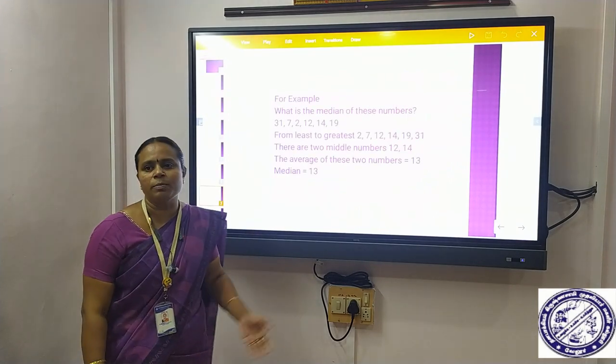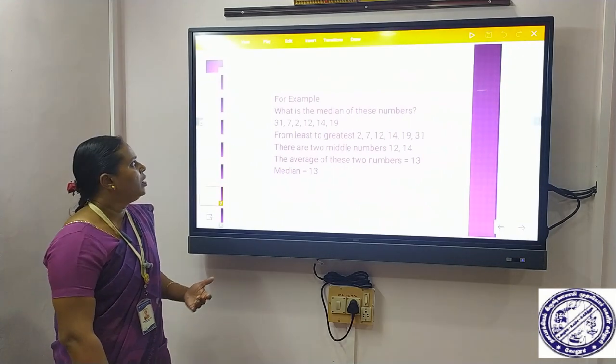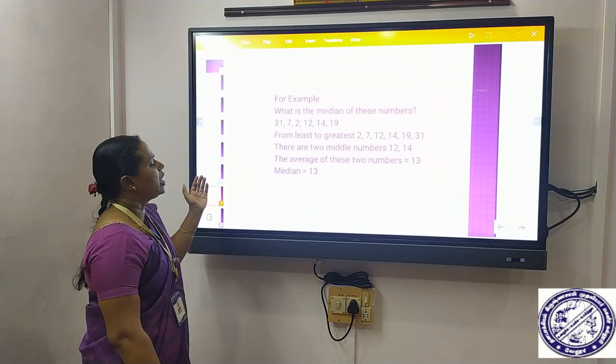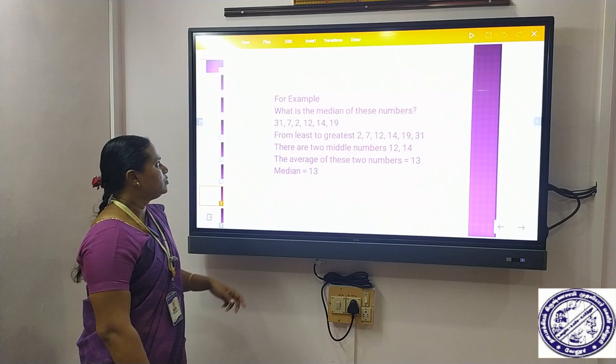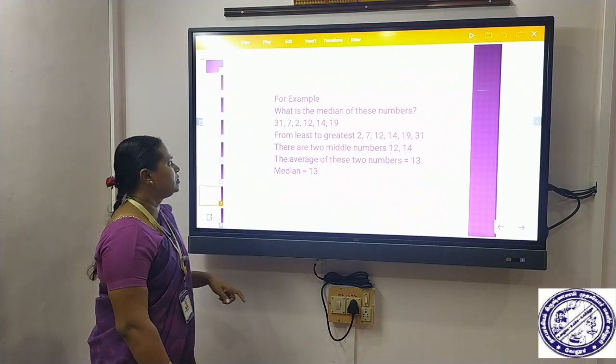Next we continue with an example based on an even number of data. Here we have 6 observations. All these numbers are separated by commas.